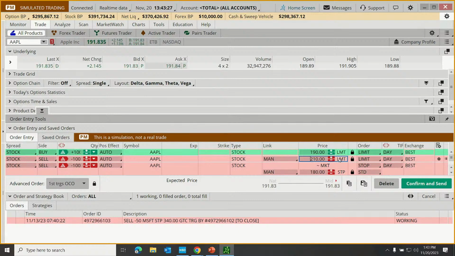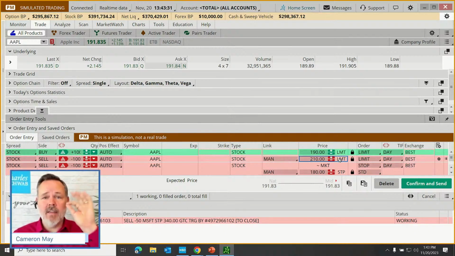So our 210 is going to be our limit order to sell. That means I want to sell at this price, not a penny less. That's my limit. Our 180 is going to be our stop order. Ooh, this trade is going the wrong way. Stop the bleeding, stop the bust. I want out of this trade.